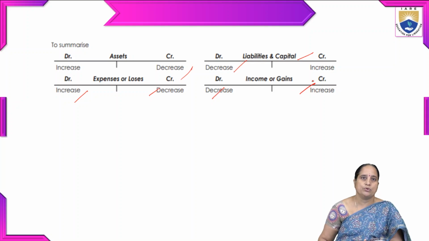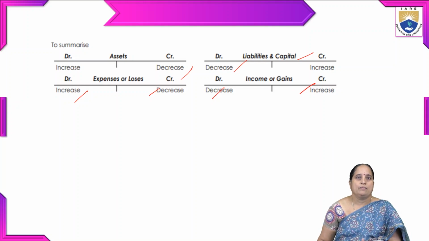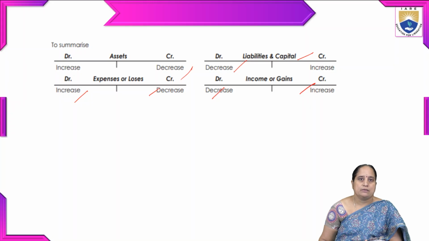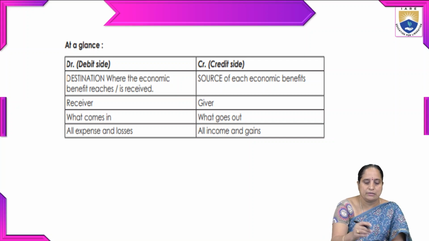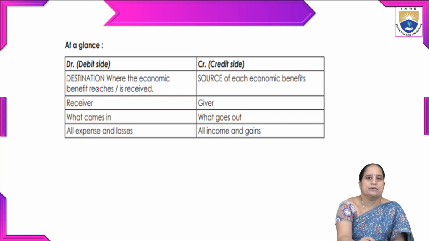So this is the thumb rule one should remember while posting financial transactions in a ledger. At a glance, I have simplified the same further like this: the debit side is the destination where the economic benefits reach or are received, and the sources from where we get the economic benefits should be mentioned on the credit side.